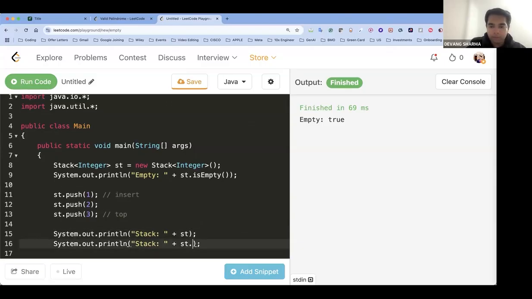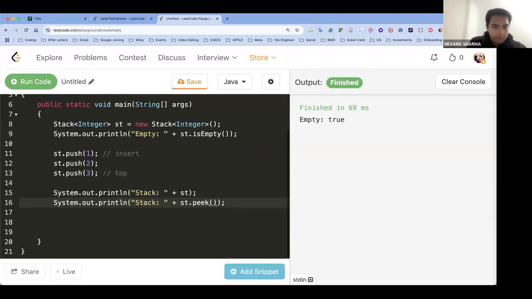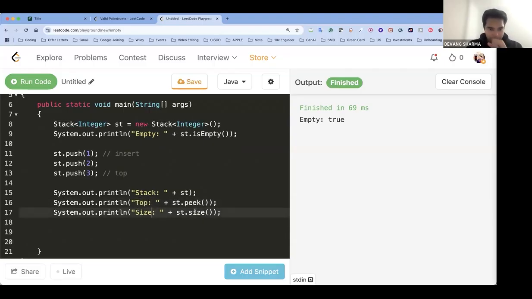I will do st.peek. And what else? Let's also print the size here. st.size. Okay, one moment, guys. Let's answer for all three. st.peek in Java is to check the topmost element. In C++, you have st.top. In Python also it's st.top.